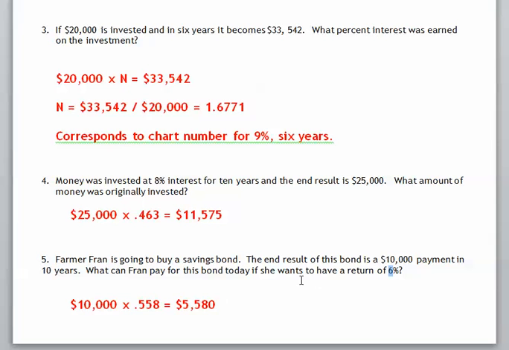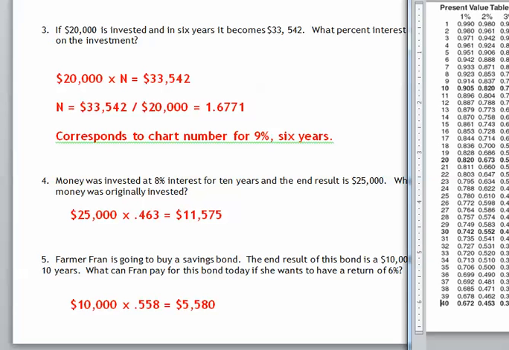You could also use this chart as a discounting chart. For example, if you wanted an asset to go down 10% a year for 10 years, you could use the same number, and that would tell you what the asset would be worth in 10 years if it decreased in value 10% a year.